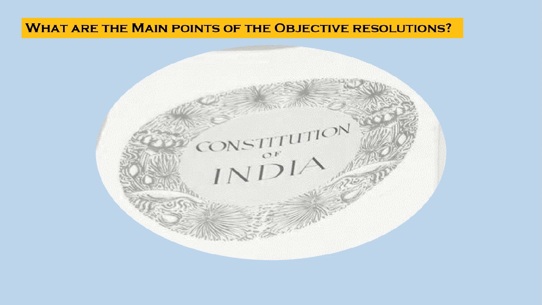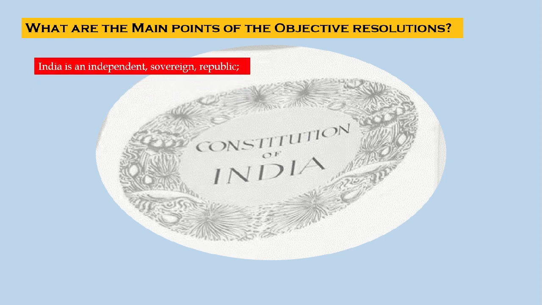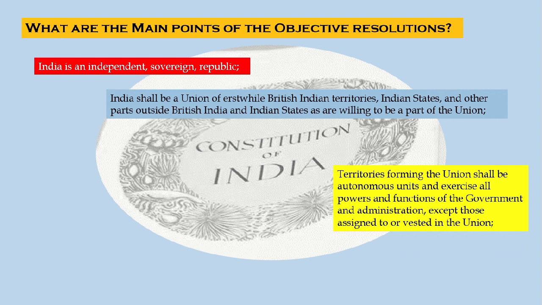Welcome to this module on the main points of the objective resolution. India is an independent, sovereign, republican nation. India shall be a union of erstwhile British Indian territories, Indian states, and other parts outside British India and the Indian states as are willing to be a part of the union. Territories forming the union shall be autonomous units and exercise all powers and functions of government and administration except those assigned to or vested in the union.